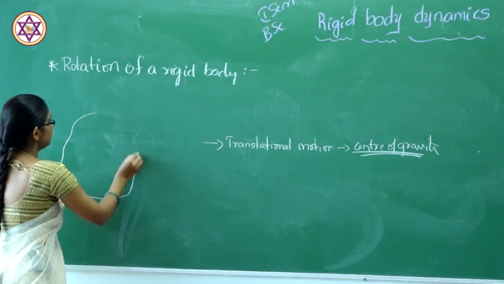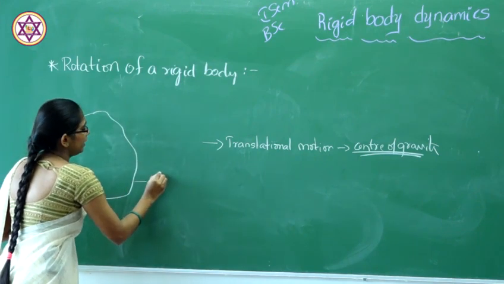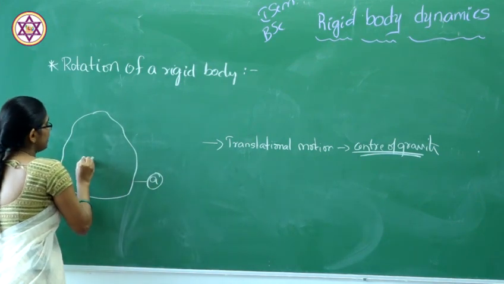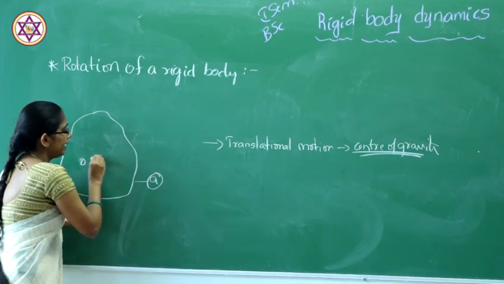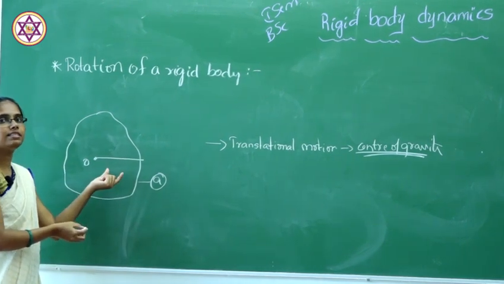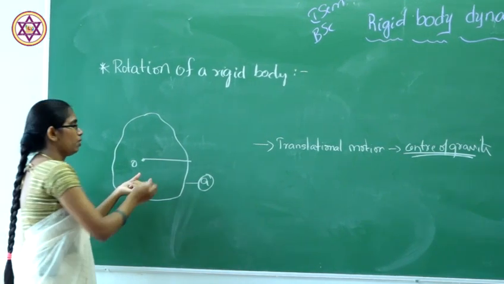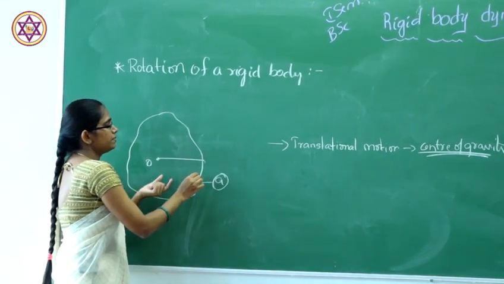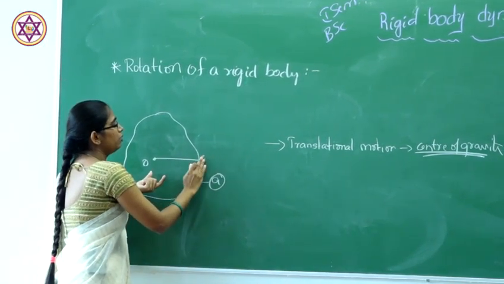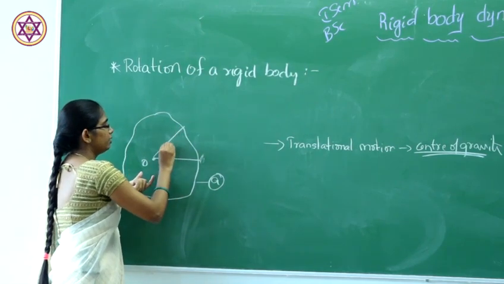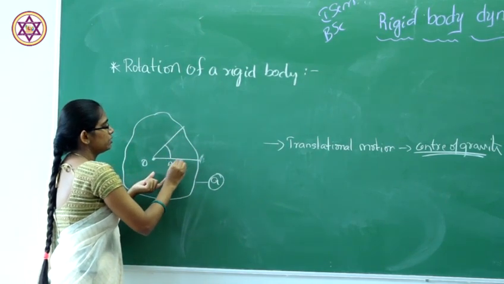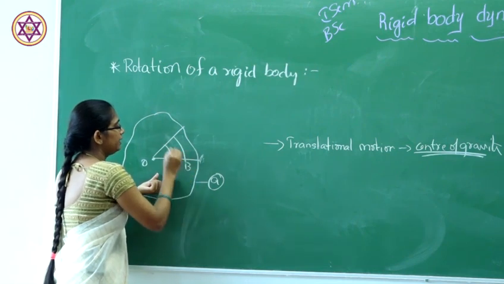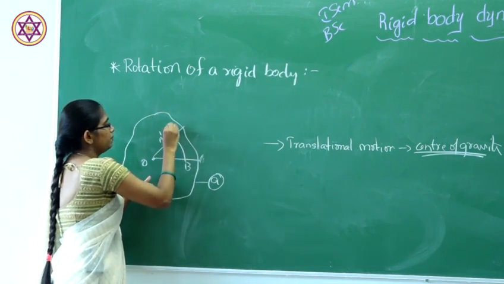I will consider this to be the rigid body A. So this will be the center at O. If you take an axis perpendicular to that point, after some time it will move to the position here, that means the positions will be A and B, this is A dash and B dash.